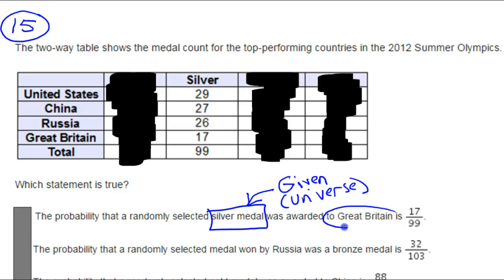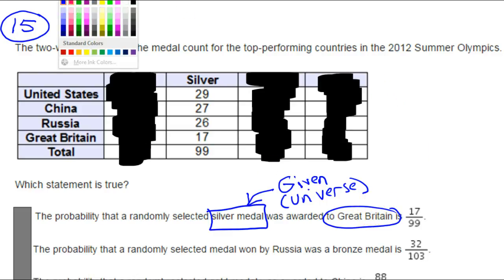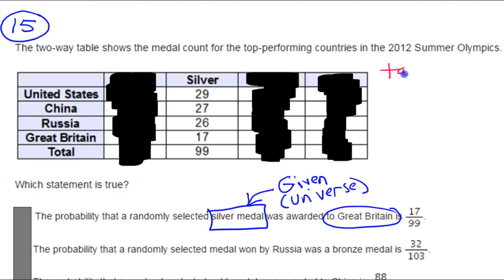Now the probability that's awarded to Great Britain, now we can talk. So when we do probabilities, we're doing target over total. In a world where we already know that we're talking about silver medals, the target is now Great Britain, because that's what we're being asked about.